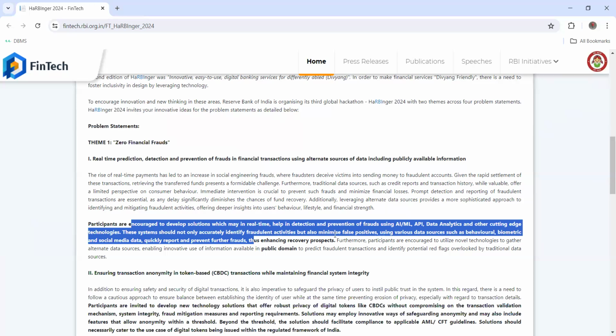So I guess if you are a working professional or in college, do consider participating in this, right? I guess there's nothing to lose by participating. So do participate and give your ideas, think about it, because these are real-time problems.